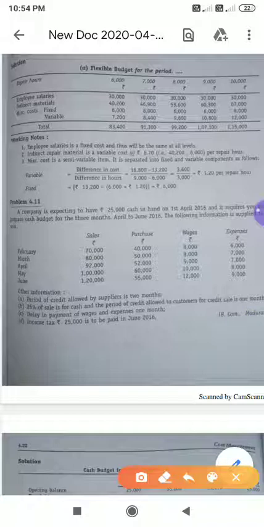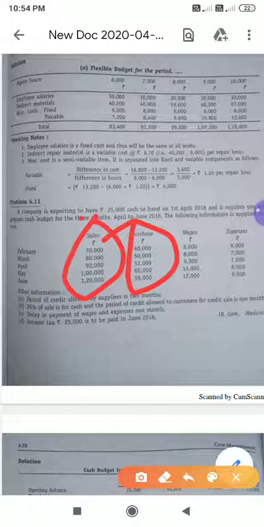Next, purchase can be of two types: cash purchase and credit purchase. In sales also there are two types: cash sales and credit sales. Please remember, if the question is silent, you should assume that all purchases are credit purchases. Sometimes cash sales information will be given. If it is not given, then you should assume that all sales are credit sales. Cash means on the spot, they pay cash and collect the goods. Credit means a 2 months or 3 months credit period will be given.